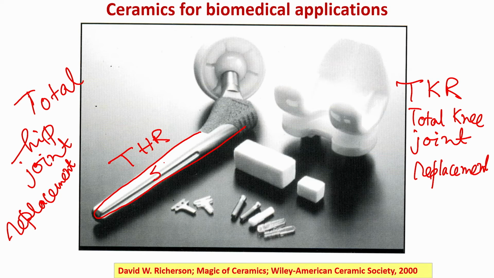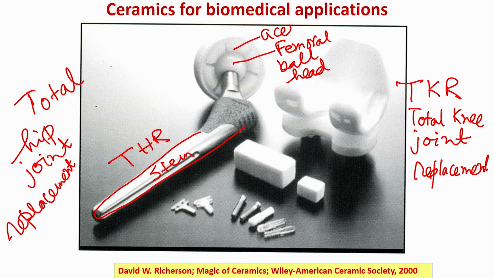So, this is your stem, this is your femoral ball head, and this is your acetabular cell or acetabular socket. Now, in this particular case, this ball can be made up of alumina or zirconia or a composite of alumina and zirconia, and this femoral ball head slides against this acetabular cell. This is the region that we call the articulating surfaces.